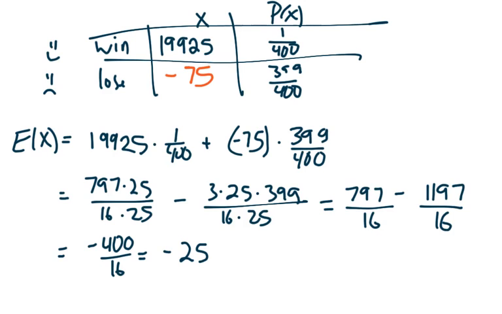What this tells us, the negative expected value, is that on average, you're going to lose $25 every time you participate in this raffle. Sometimes you'll win a sailboat, but most of the time you're going to lose money. What this means is that this is not a fair game, that unless this game is for charity, you probably don't want to play, you're going to lose money.